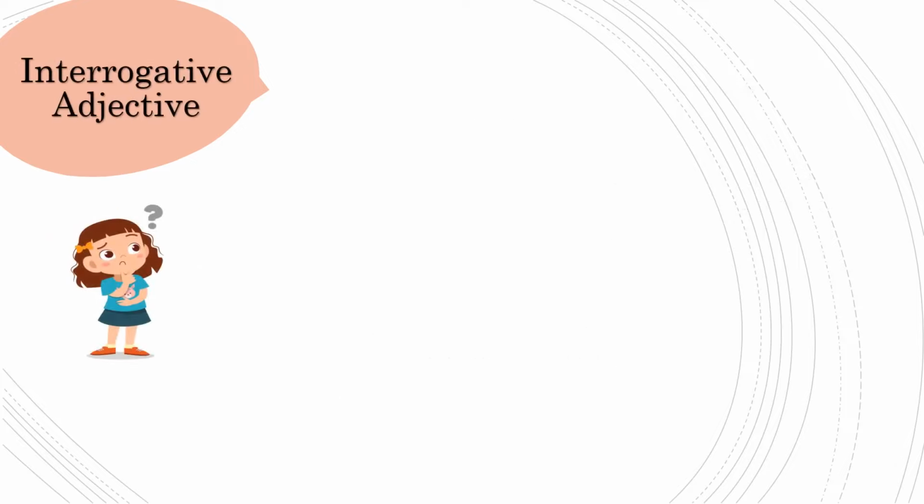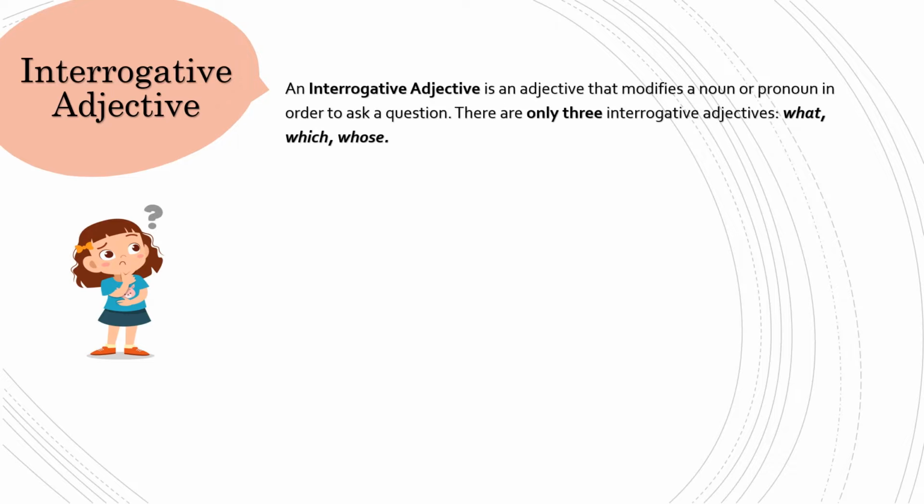Interrogative adjective. An interrogative adjective is an adjective that modifies a noun or pronoun in order to ask a question. There are only 3 interrogative adjectives: what, which, whose.